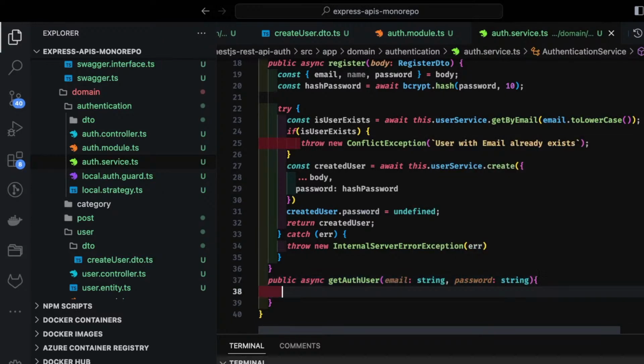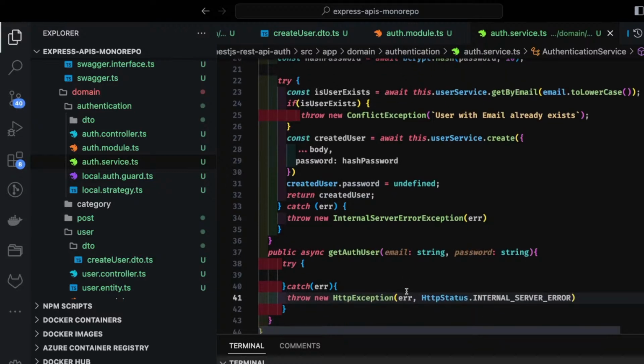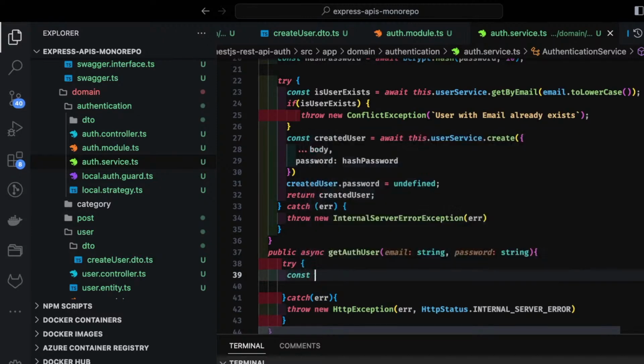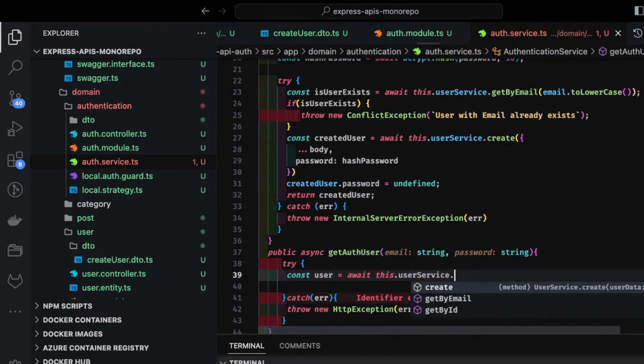And how will we do it? First we will try to validate if this data is correct, because if the user is not found, then we are going to just return an HTTP exception, like wrong credential provided or something like that. If it is valid, then how are we going to access that? const user equal to await this.userService.getByEmail.